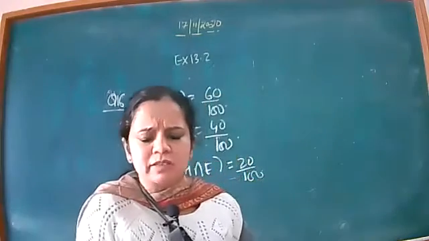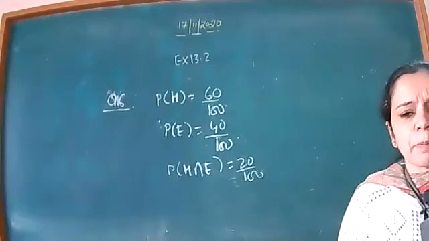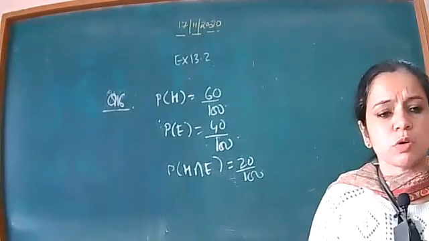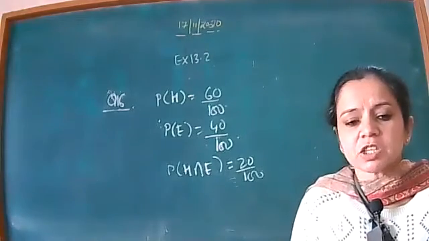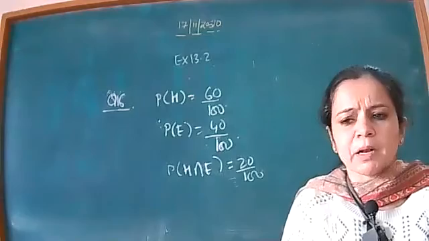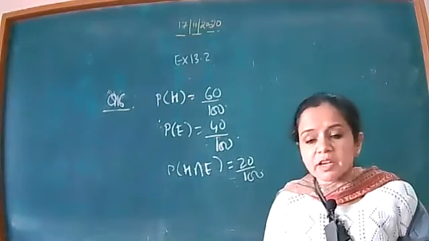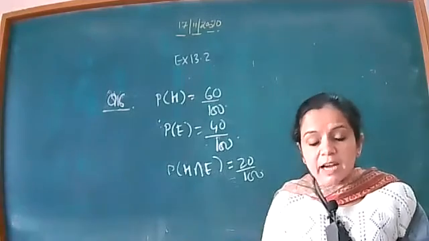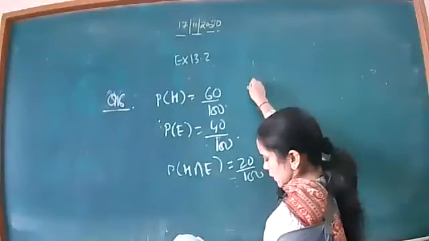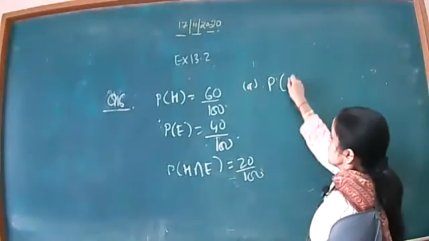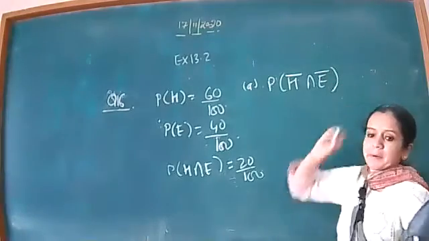There might be some students who are not able to read English or Hindi newspaper. So what you have to do, you have to calculate the value of such students who are neither reading English nor Hindi newspaper. That means neither Hindi nor, 'not' has come, right? So how do we calculate the value of not, that we have to learn in this question. Now see carefully beta in this part, A part is there, neither Hindi nor English newspaper.